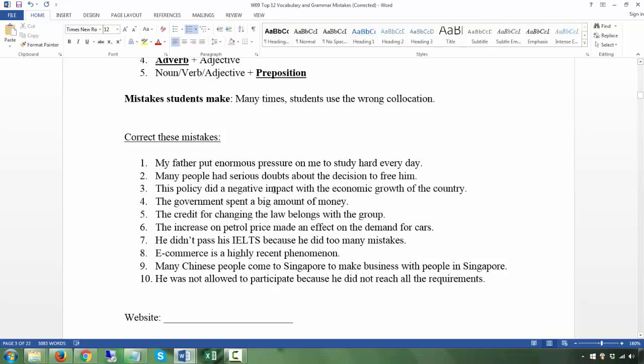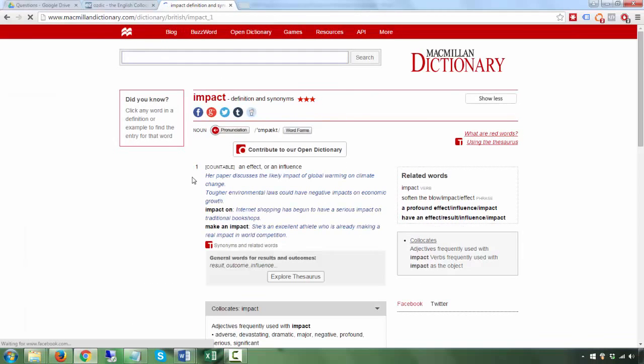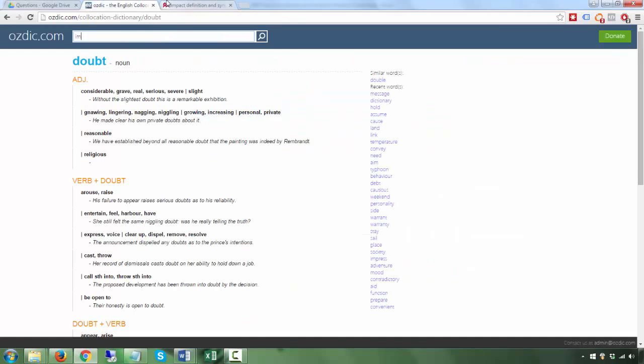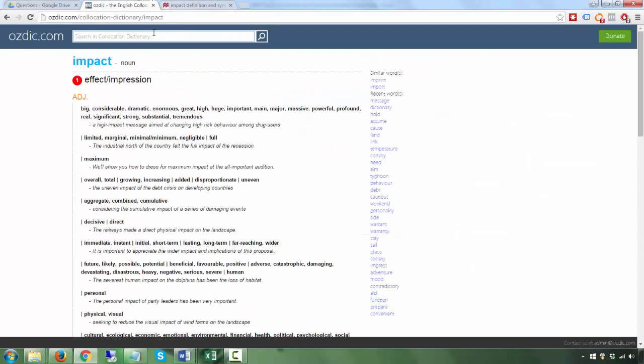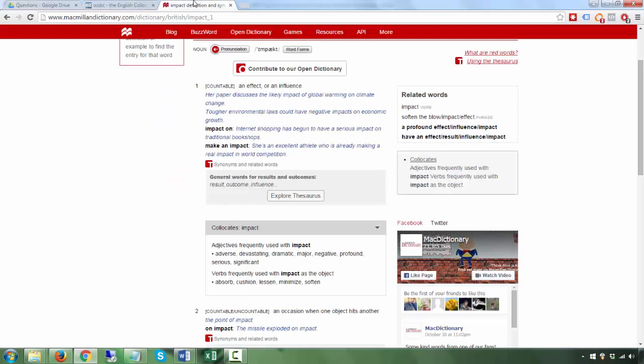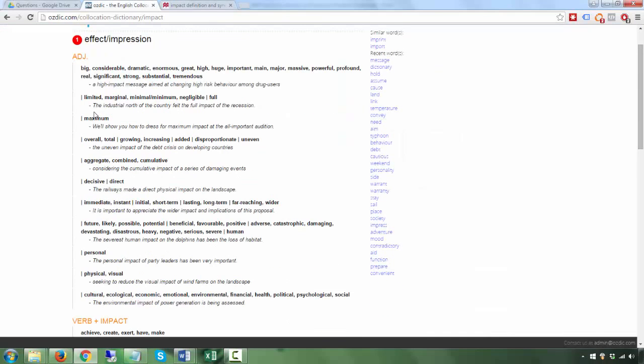This policy, okay, so impact. Let's go to impact. Do you say did? What verbs would go? Sometimes you go to Ozdic, which is the collocations dictionary. Sometimes you can go to Macmillan, but Ozdic will be especially useful if you have a noun and you want verbs and adjectives. For prepositions, normally, you can find it more quickly in Macmillan, which is a normal dictionary.